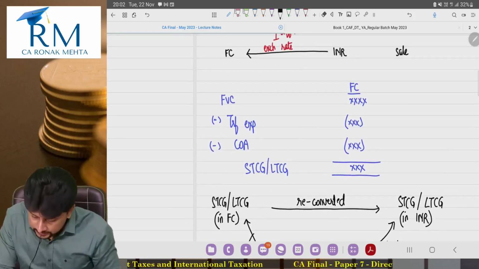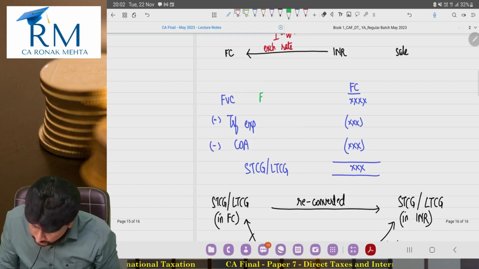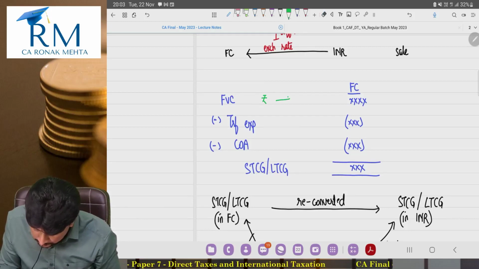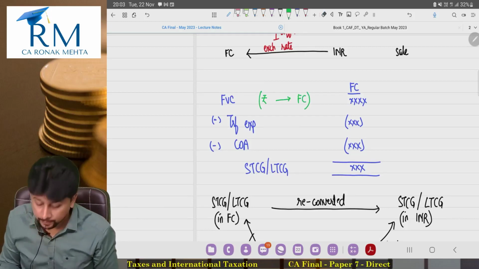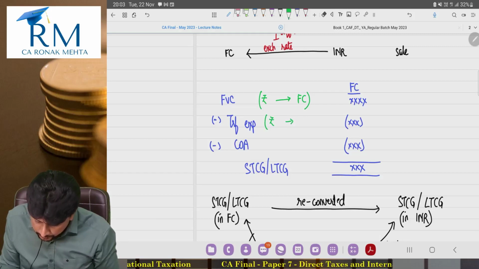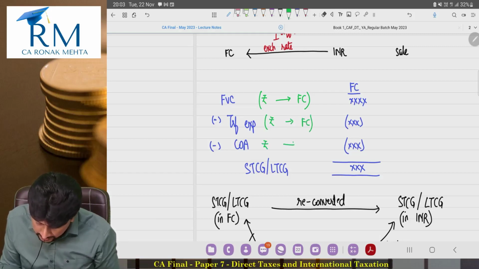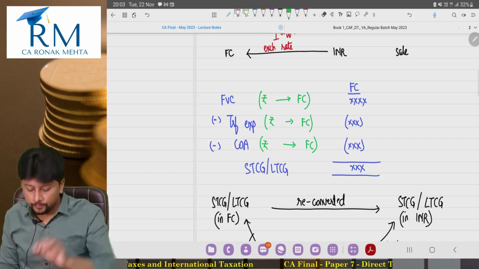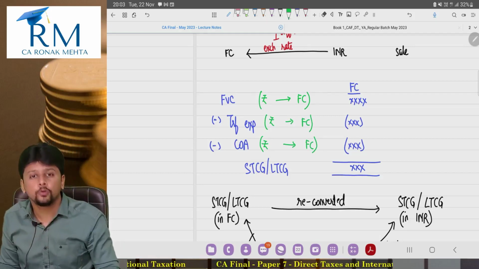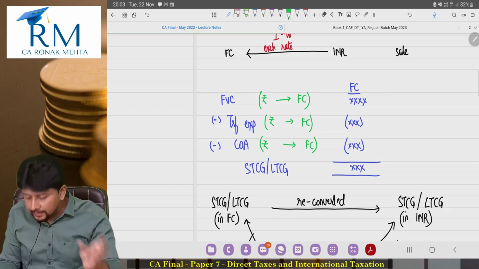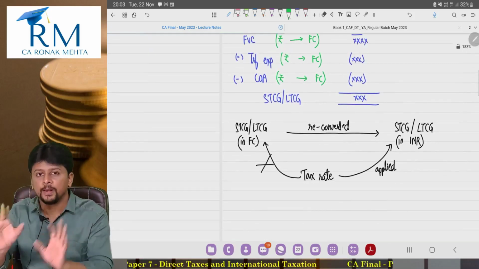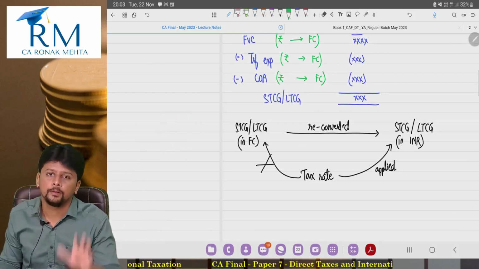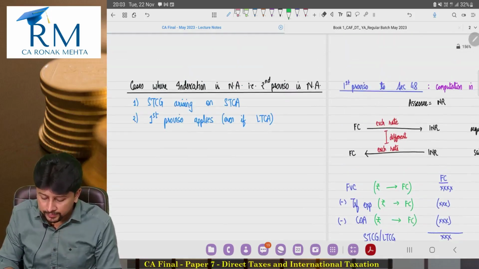What will now happen is that my full value of consideration, which is in rupee terms, will be converted into foreign currency. My transfer expenses, my cost of acquisition will all be converted into foreign currency. Then the foreign currency wala capital gain will be reconverted back into rupees. And that will be only for a limited purpose of applying tax rates. He is going to take back foreign currency only into his country. Ab, thoda common sense use karo. I'll tell you what we were doing.